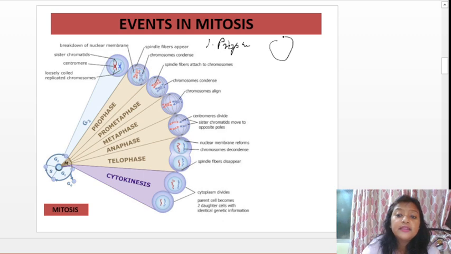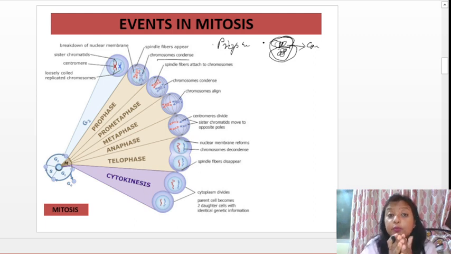Here you can see the chromosomes were first like this. These chromosomes will condense, and spindle fibers will start appearing. Also the nuclear envelope will start to disintegrate, break or disappear. When the nuclear envelope disintegrates, the chromosomes inside start to condense or thicken. These are the things happening in the prophase stage.